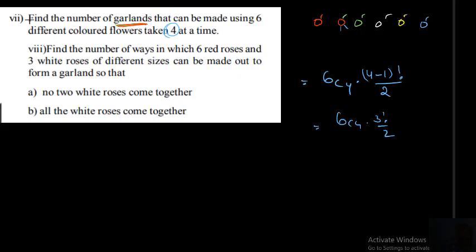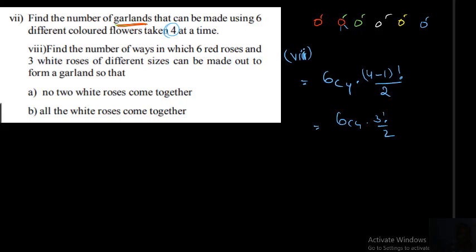What is this saying? You want to make a garland with 4 flowers only from 6. That's why first of all you choose any 4, 6C4. After choosing those 4 flowers, you want to make a garland. How many ways? 4 minus 1 factorial by 2. So simplify, what will we get?